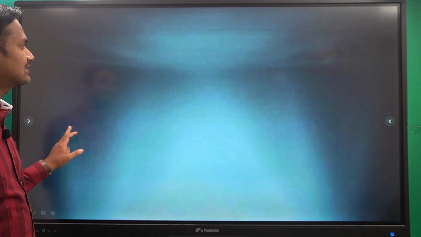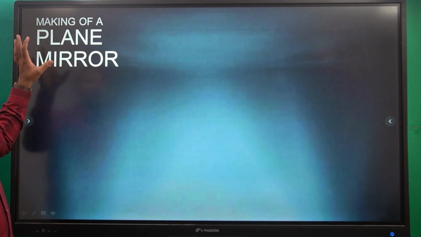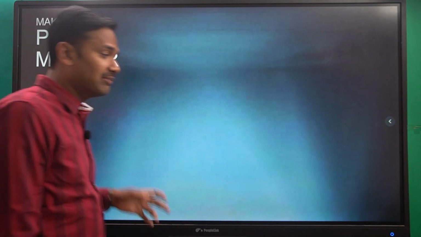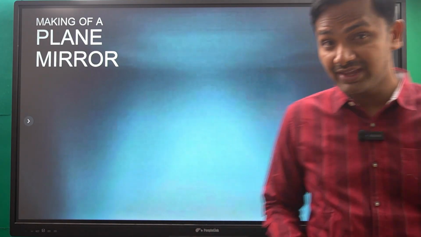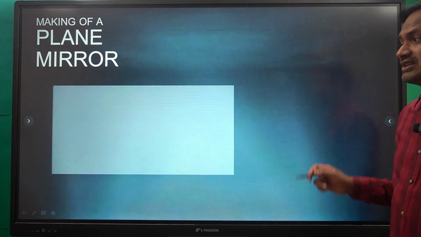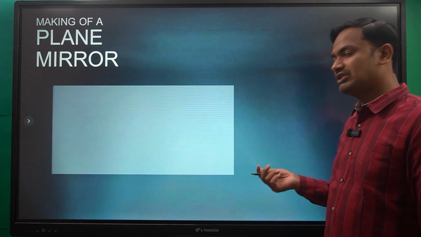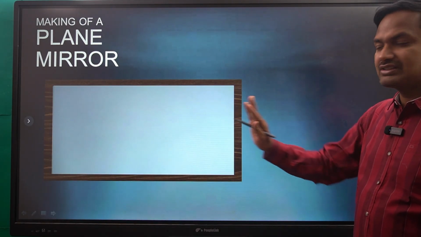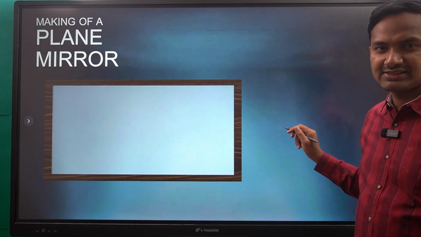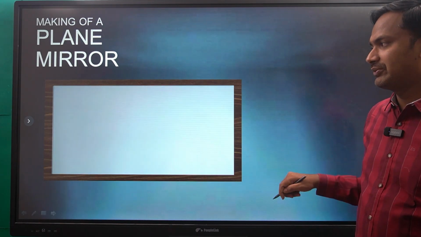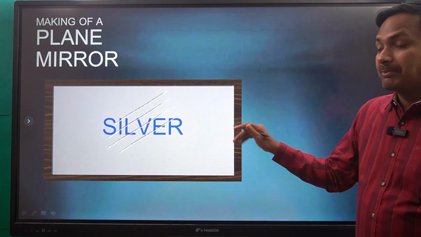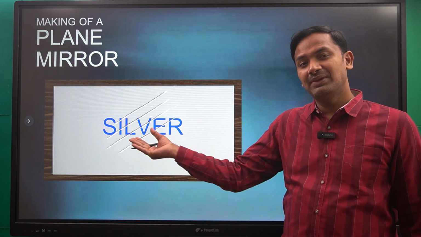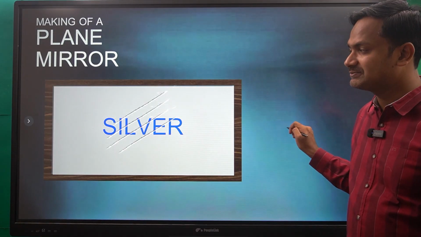Understood? Next, let us see how to make a plane mirror. How do we make a plane mirror? See, usually we will be having the mirror in this way. This is the front view of the mirror, let us say. Now next, on the back side of that we will be having some silver.